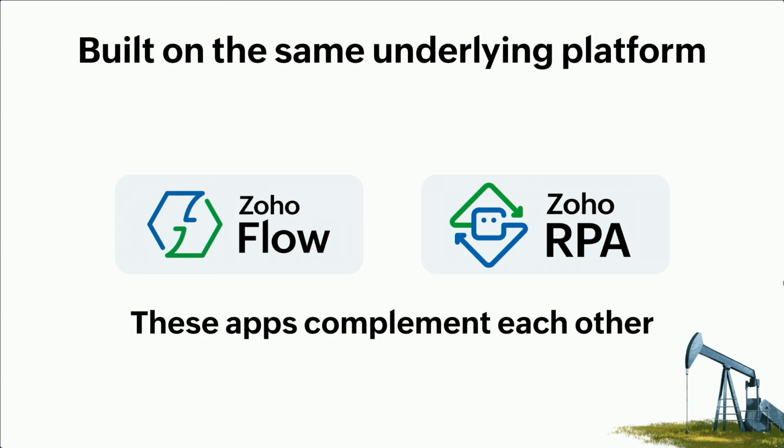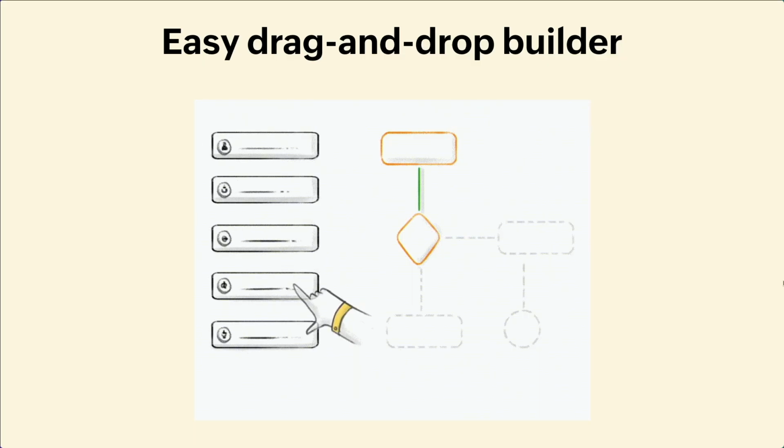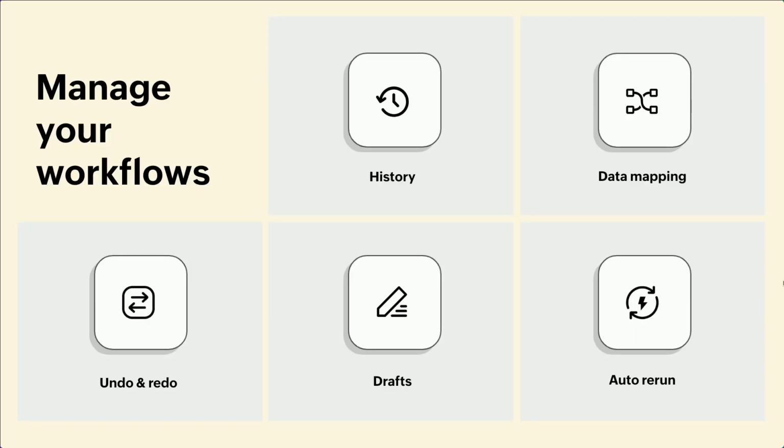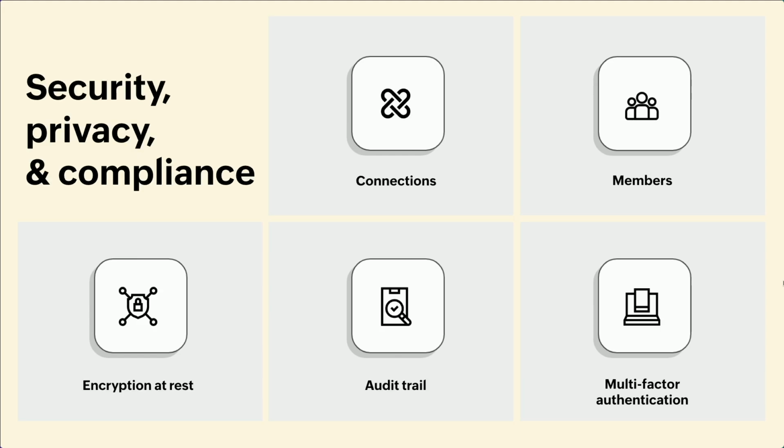Both of them are built on the same underlying platform, with easy drag and drop features, and all these features I covered. The decision branches, the time delays, error branching, custom functions, all these are available in both platforms. You can look at the history of execution, save drafts, and use undo and redo options. And also security, privacy, and compliance: we have encryption at rest, and the audit is available for your entire workflow. All this is taken care of.